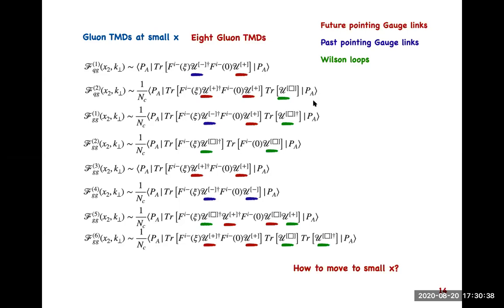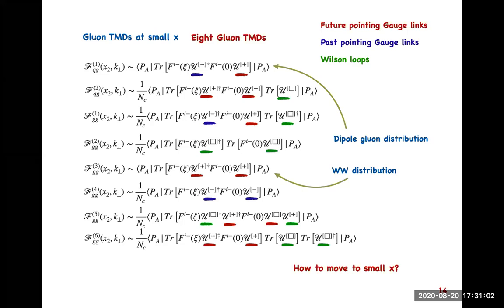However, in the small x limit, not all of them are unique and universal. It turns out that only two of them are universal: the Weizsäcker-Williams distribution and the dipole distribution. And in some way or other, all other distributions can be expressed in these two distributions, in the small x limit and also in the large Nc limit.